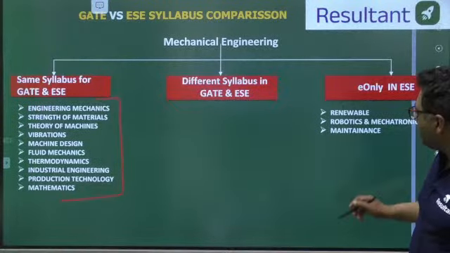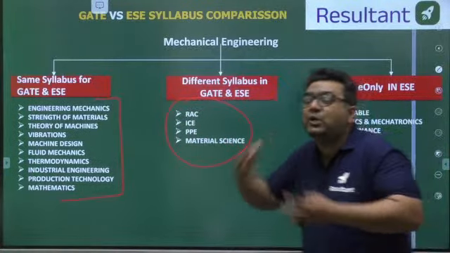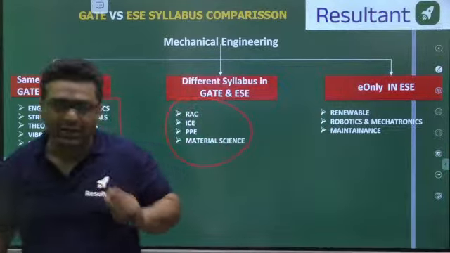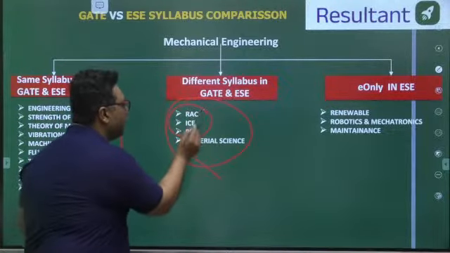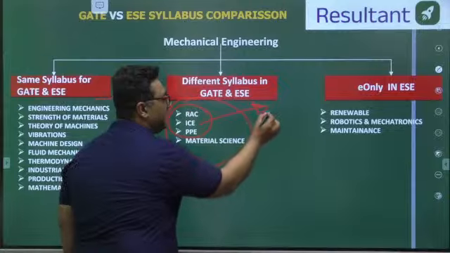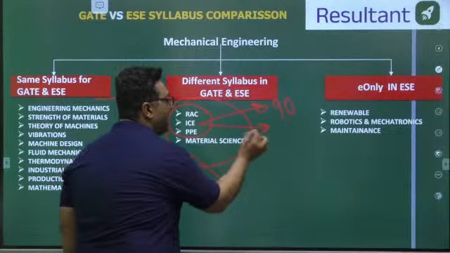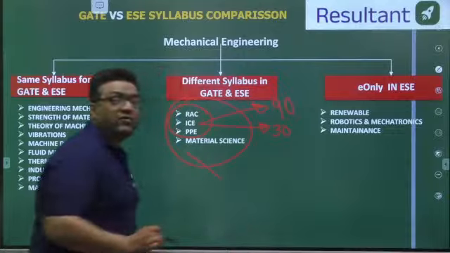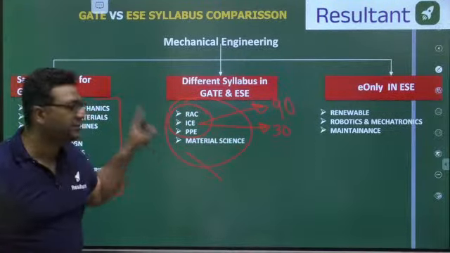For these subjects, the syllabus of ESE is quite large as compared to GATE. For engineering services, these 3 topics will take approximately 90 hours, but for GATE they would require only 30 hours. So 50 to 60 hours extra are required for these 3 subjects.